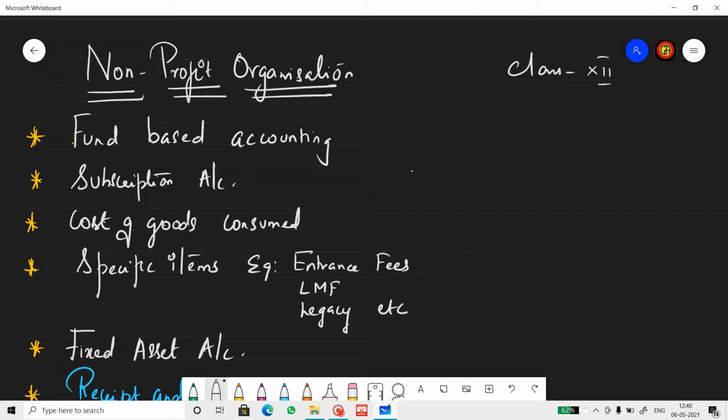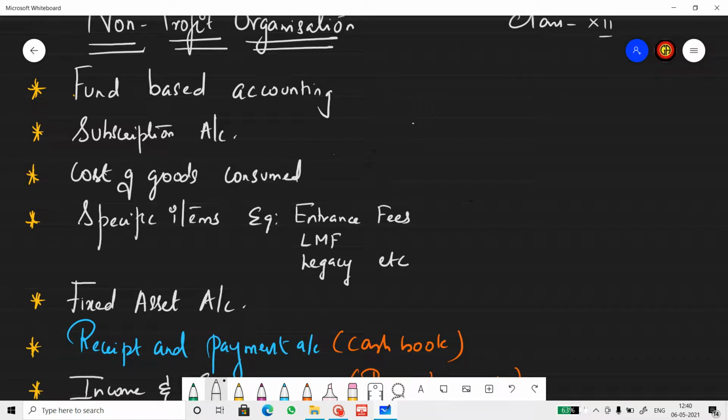So, I think the basic of what non-profit organizations are, there is enough notes to explain this in the textbook. So, I'm not wasting my time on that. I'm getting into the core area. What are the subtopics that we need to cover in this? The first one is fund-based accounting.